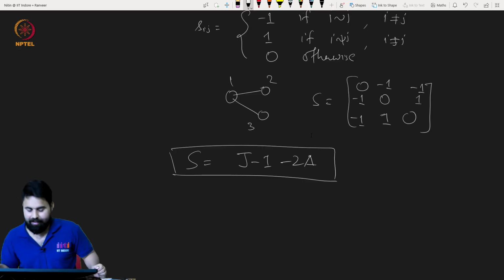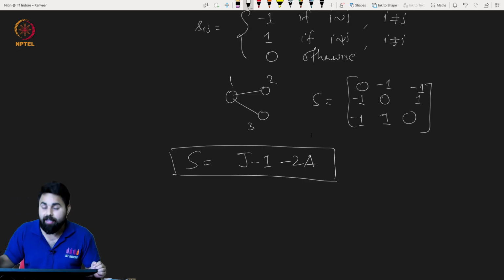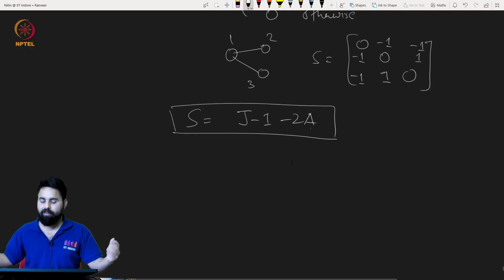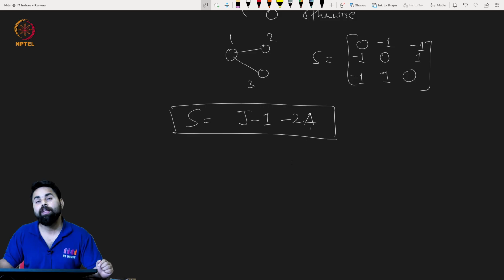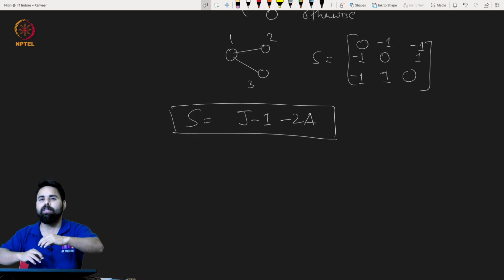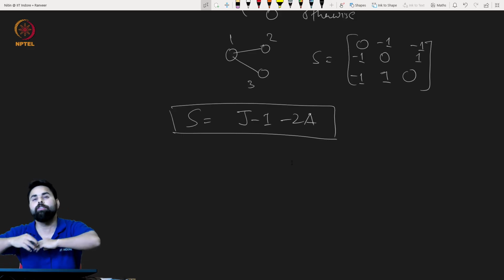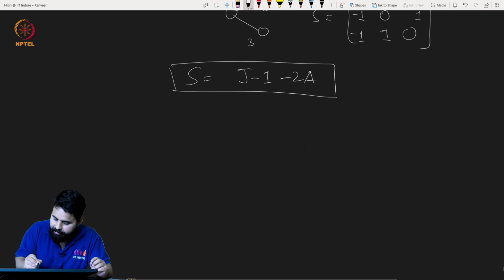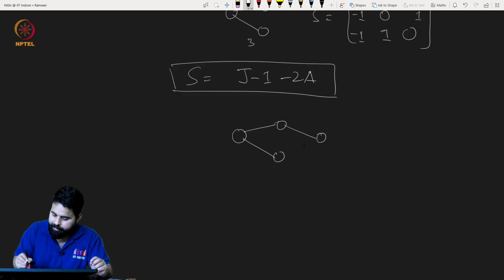Now why are we teaching this? There is something called Seidel switching. You take some graph and do some kind of switching: whenever there are edges, you remove those edges, and whenever there were no edges, you put the edges. So for example, let me cook up some other graph. Suppose this one. Okay, let me take this.